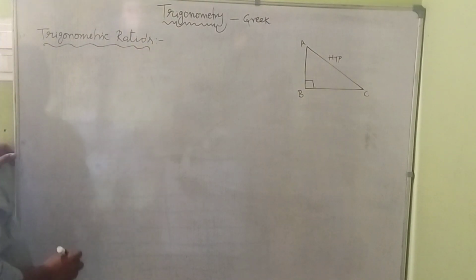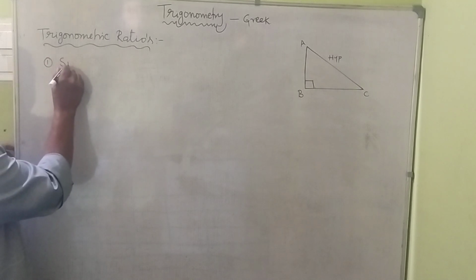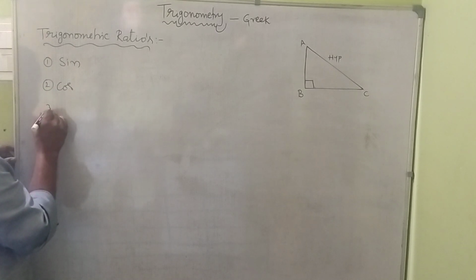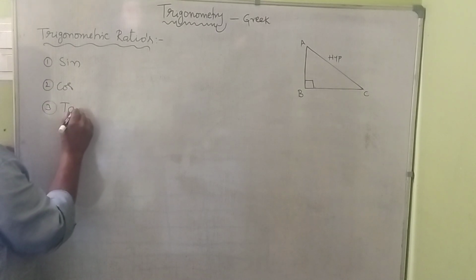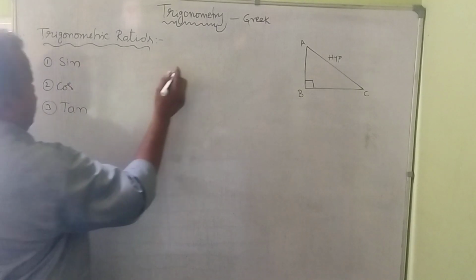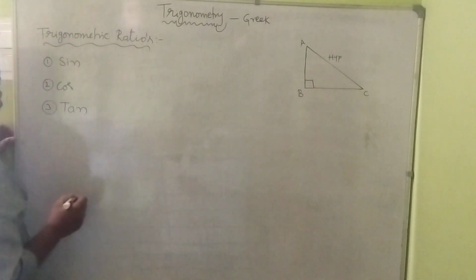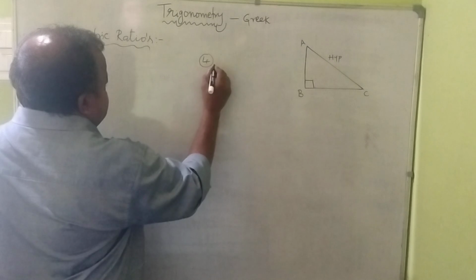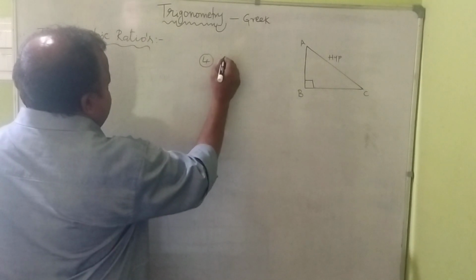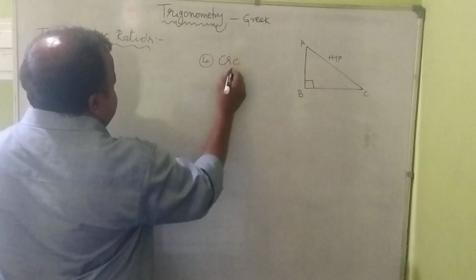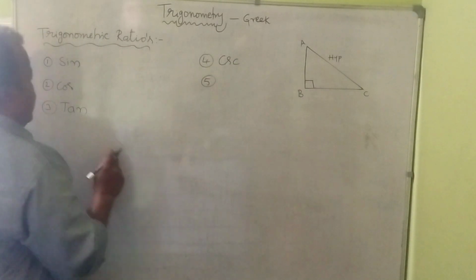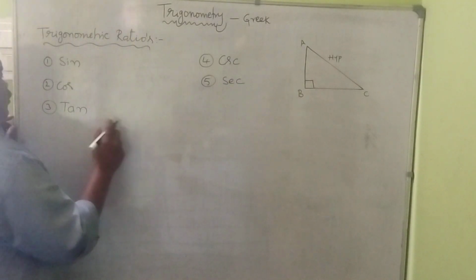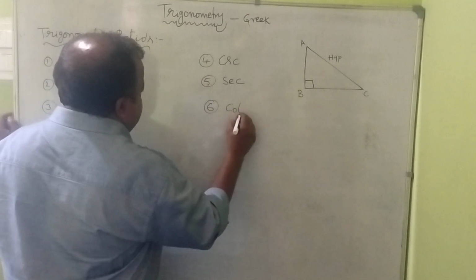Trigonometric ratios: the first is sine, the second is cos, the third is tan. For these, the opposites, the reciprocal of sine, is cosecant. The opposite to cos is secant. The opposite to tan is cot.